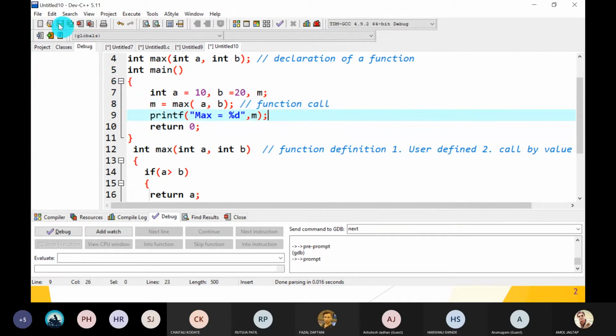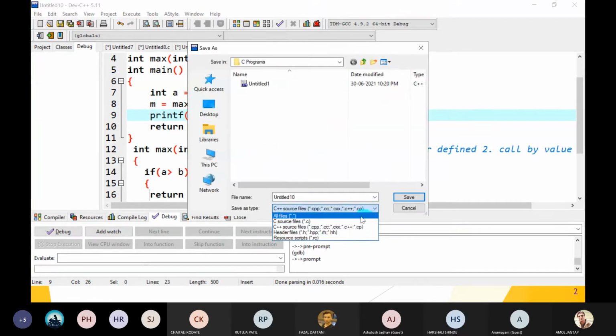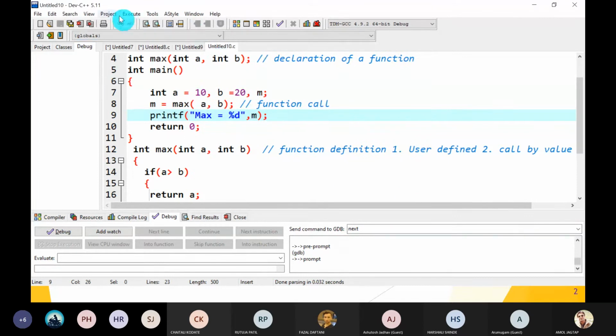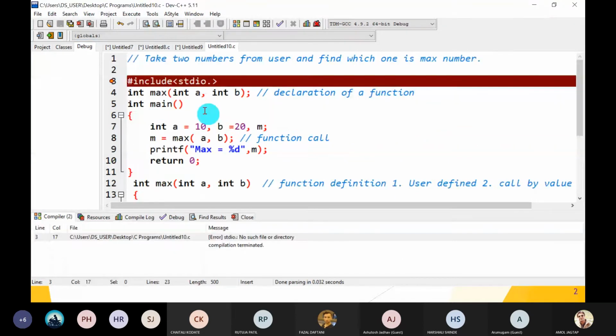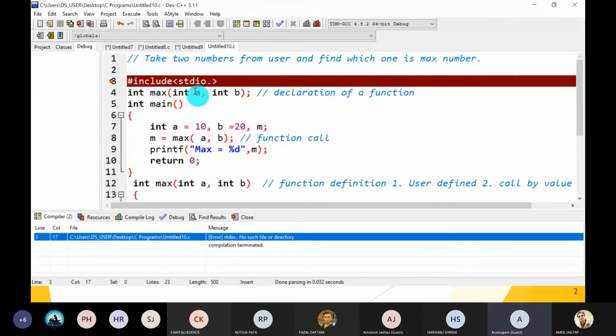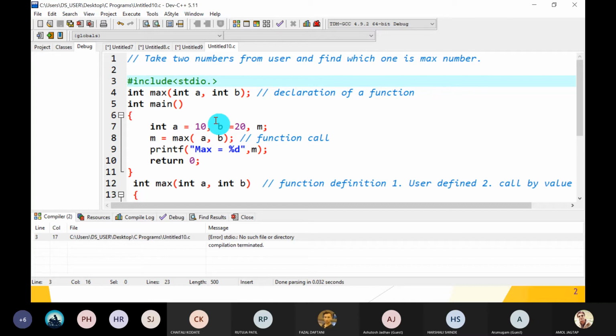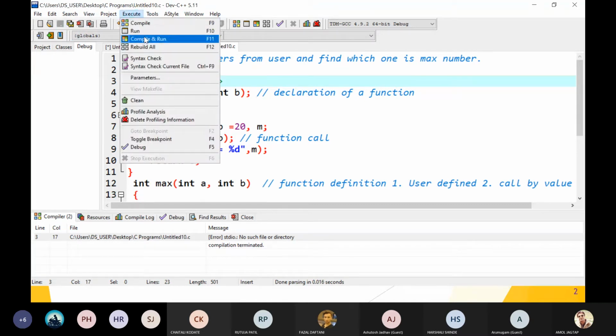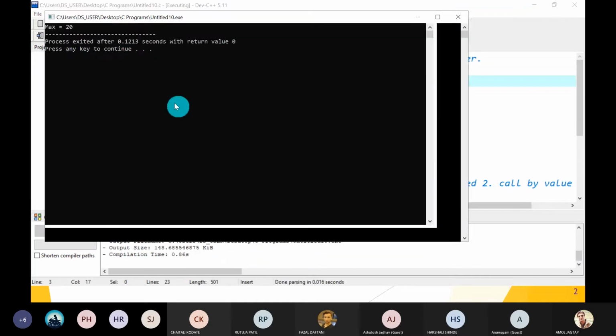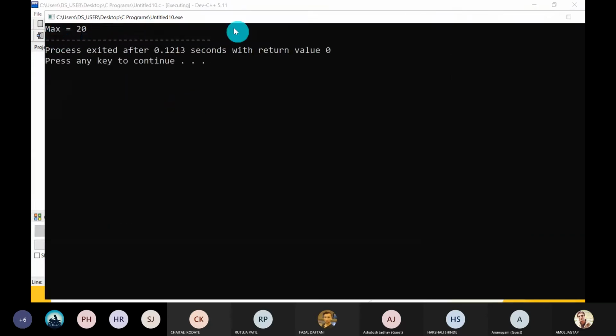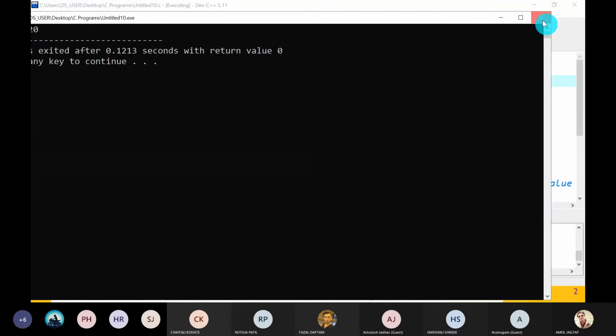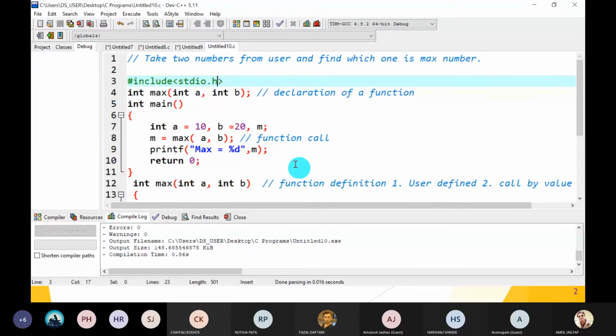Guys, just compile and run. Okay, there is one error: no such file. What is remaining? The .h is remaining: stdio.h. So type the code properly. Yes, there is no error. So what is the output? Max is 20. Yes, understood, guys?